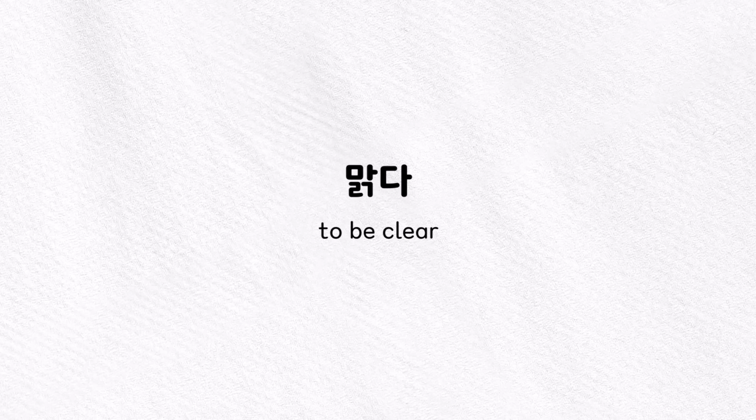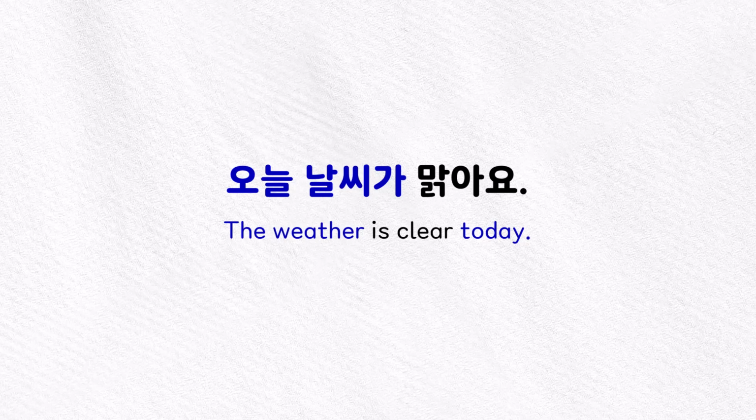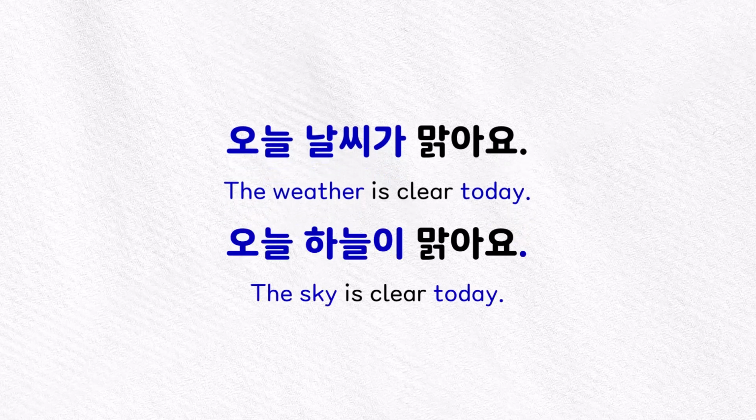Therefore, it is sunny. So using this adjective, we could say a sentence like 오늘 날씨가 맑아요. The weather is clear today. The weather is sunny today. And we often use this adjective 맑다 with the word 하늘, which means sky. So we could say 오늘 하늘이 맑아요. The sky is clear today. So there are two ways to talk about the weather being sunny, and I would say that both 화창해요 and 맑아요 are very commonly used. So it's good to be aware of both words.